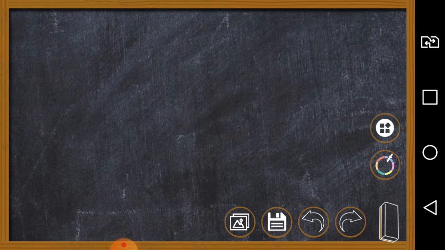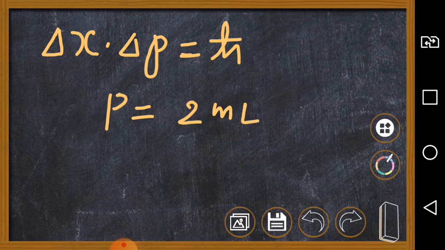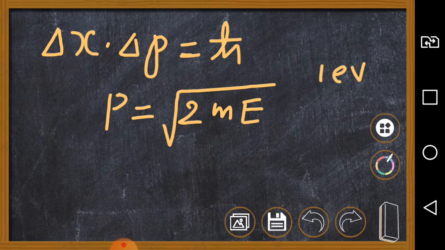And we know, since these are quantum particles, there is the Heisenberg uncertainty principle: the position and momentum cannot be determined accurately and simultaneously, and the uncertainty is related through this equation. And p is root of 2mE. Consider the energy to be 1 electron volt for the electron.